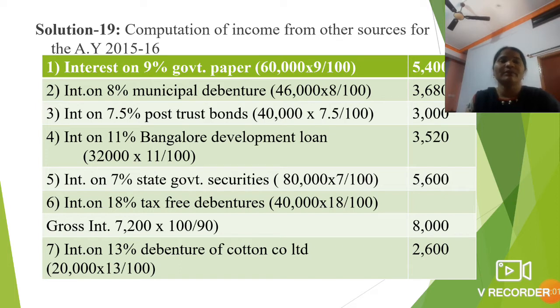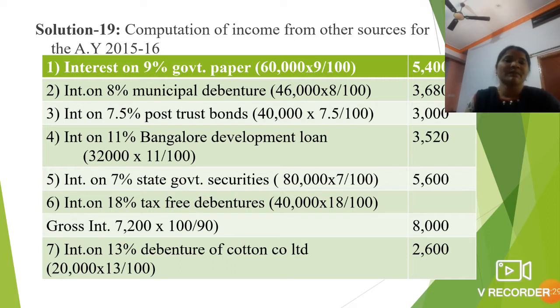Computation of income from other sources for the assessment year 2015-16. Already I have given the instructions and information on the income from other sources. The proforma also I have explained in the last videos. Let us come to the first one: interest on 9% government papers, means here 60,000 into 9% means 5,400. Here you take into the outer column.